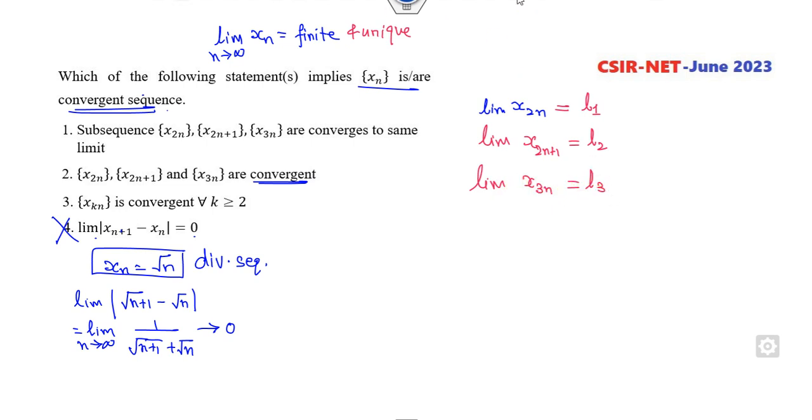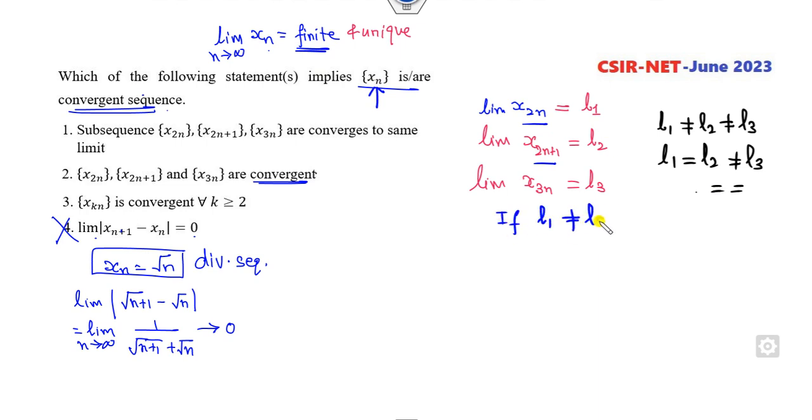Now read the statement very carefully. They are not talking about whether it may be this or that, because nothing is given to you. But this sequence consists of both even and odd order terms. L1 is not equal to L2, because nothing is given to you, they said it's convergent. Say 1, they converge to 2, they converge to 0.